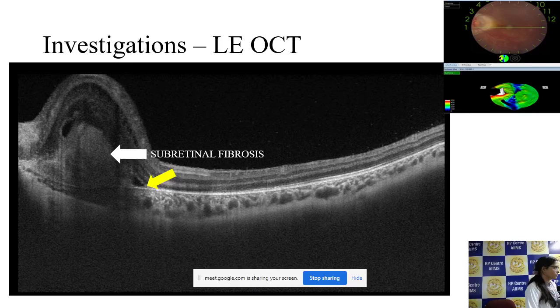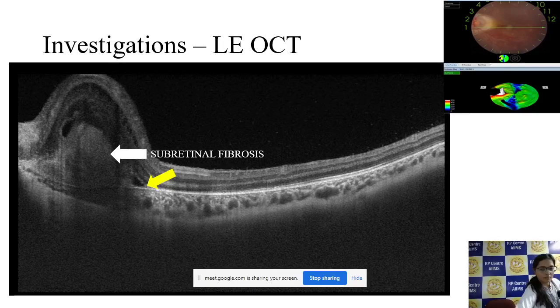Don't just directly label it subretinal fibrosis. Only maybe if you have seen the fundus photo, and in the fundus photo whatever is visible appears to be a little white, avascular sort of thing, then you can say it's probably a fibrotic thing happening. So whatever you say, correlate with your fundus findings. Because tomorrow you see this in some other patient and start labeling it as fibrosis, which might be wrong.